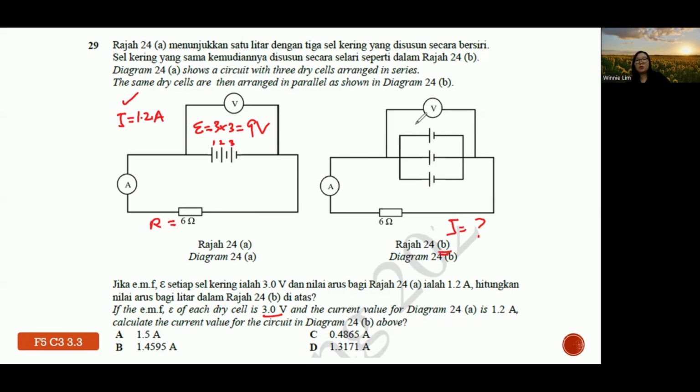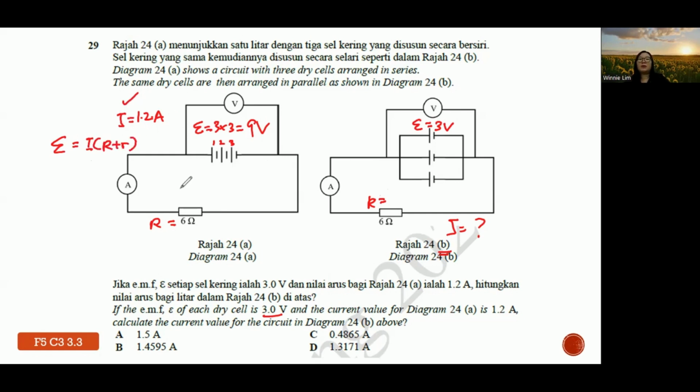Okay, same thing. You do have EMF. They are parallel. That means they remain 3 volts. And then this is big R. Okay, so these questions involve the idea of EMF. If you notice, there is a formula for you under EMF, which is I bracket R plus little r.